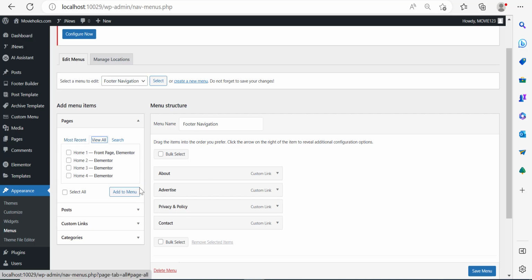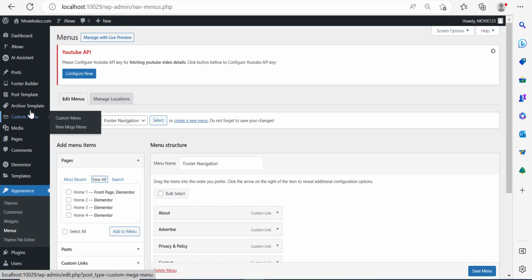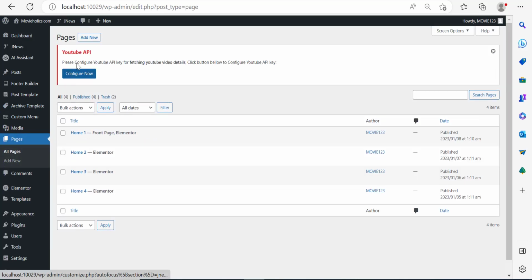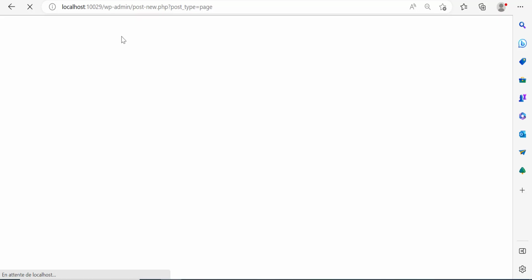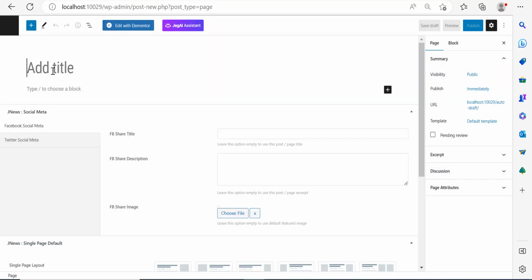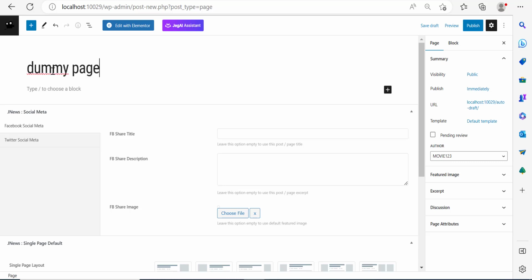Now you can click on view all. Now unfortunately here we don't really have many pages, but let's go over to pages and let's add a new page just so I can show you how you can add a page to a menu. I'm going to go to all pages and I'm going to click on add a new page. Let's name this page dummy page, right? Or page example, or whatever you want to name it. It's just as an experiment, just so you can understand how you can add pages to the menu. Here, I'm going to name it dummy page.